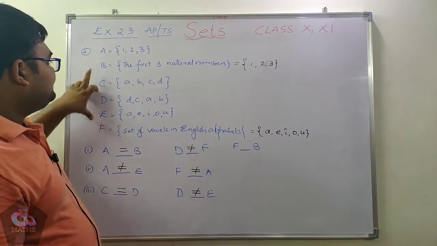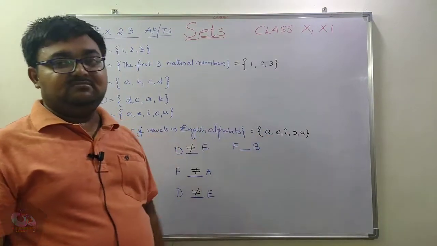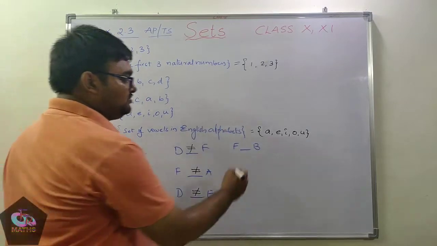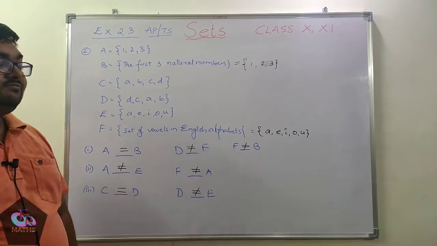So set F and set B. What is the relationship between these? So these are ovals, so these are numbers. So there is no relationship between those two. Hence, these two sets are not equal.